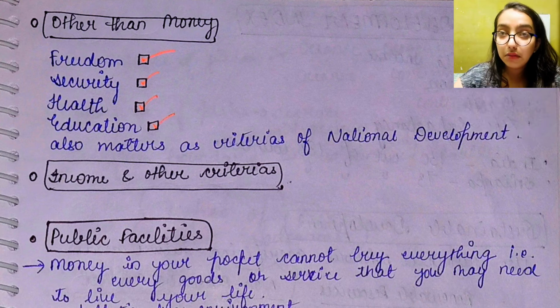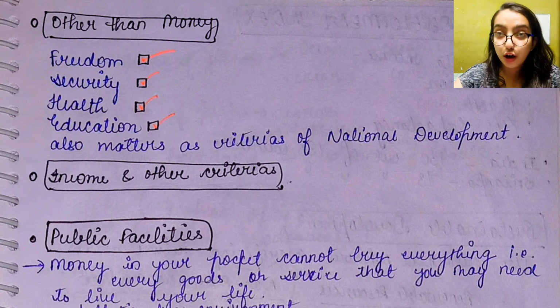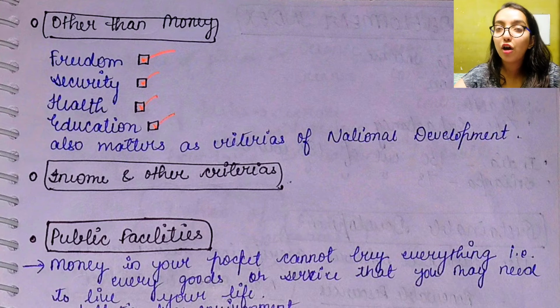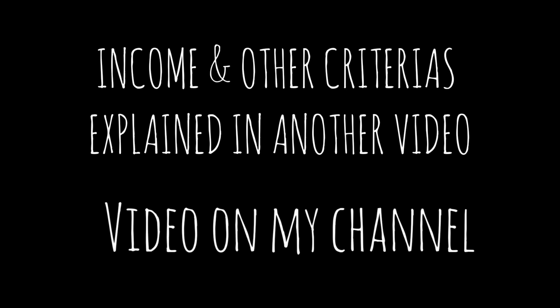So, other than money, there are some factors which are important and essential for calculating the success or development of any country. So, what are those factors? Freedom, security, health, and education. Okay?